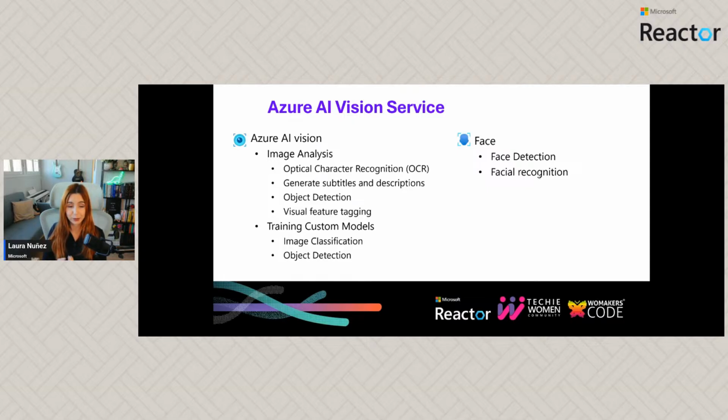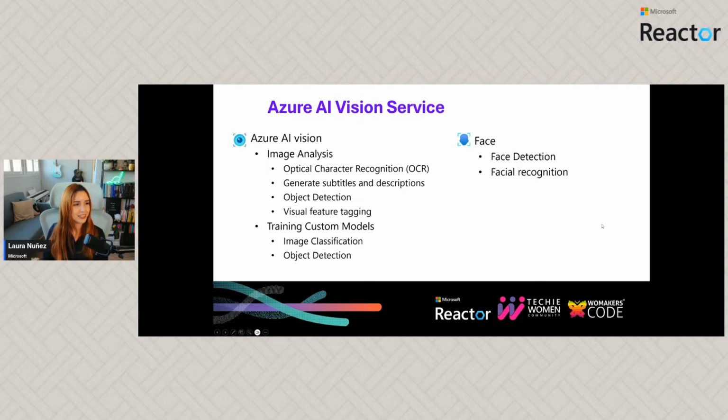Also, we are going to see that with Vision, we can customize these models for image classification and object detection. And when what we want to recognize or detect are faces, we are going to be using this other service, which is called Face. Okay, so we are going to be talking about these different things today, and I'm going to show you also a quick demo of some of them.